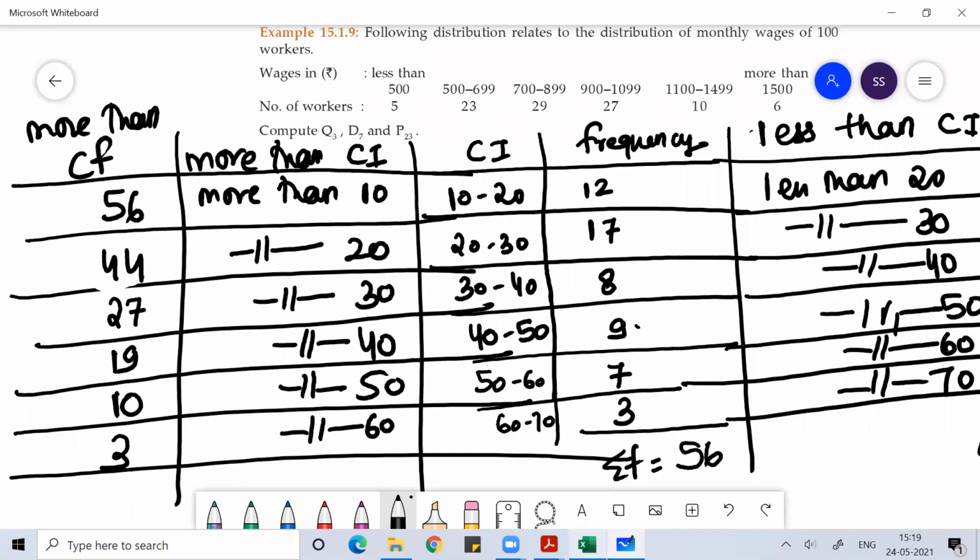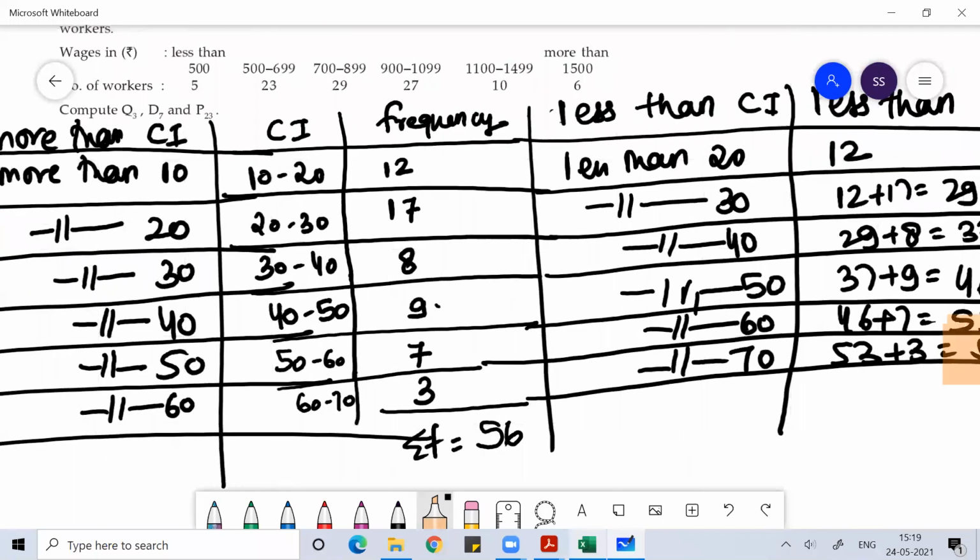This is more than class interval with more than cumulative frequency. Always remember this value and this value should be the same.